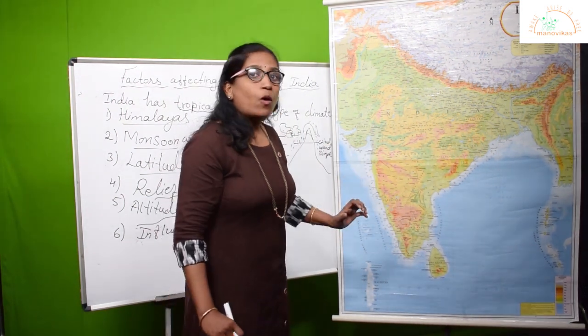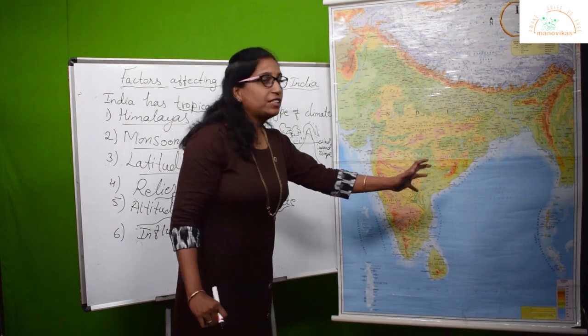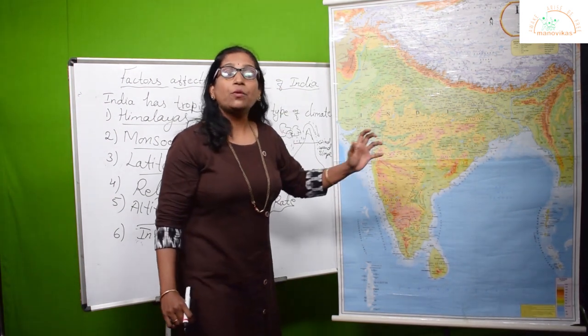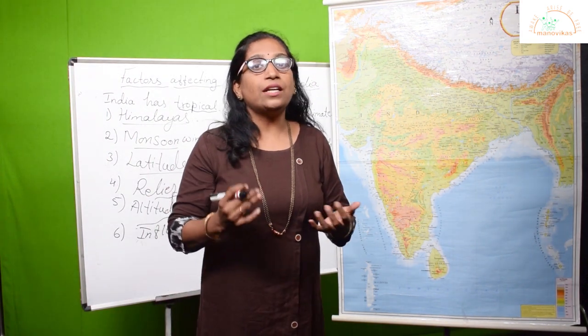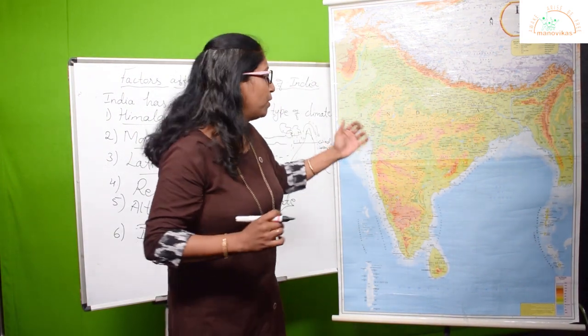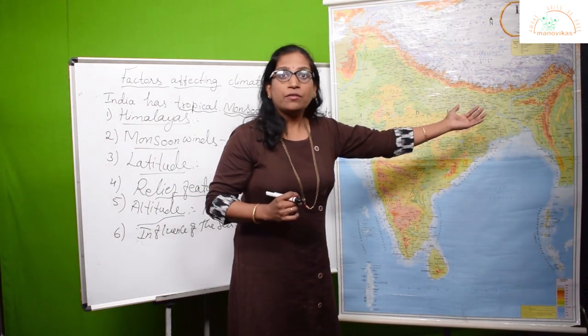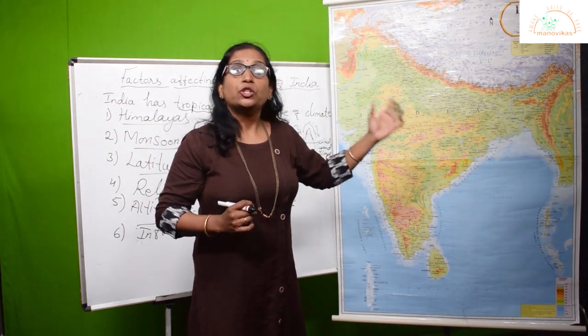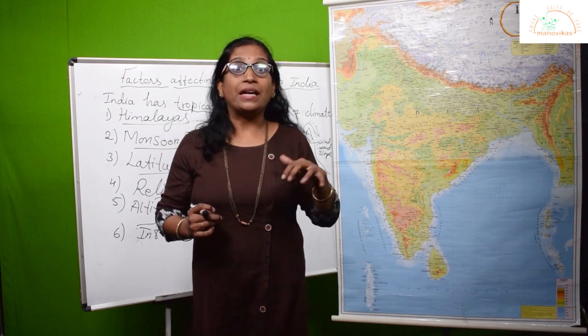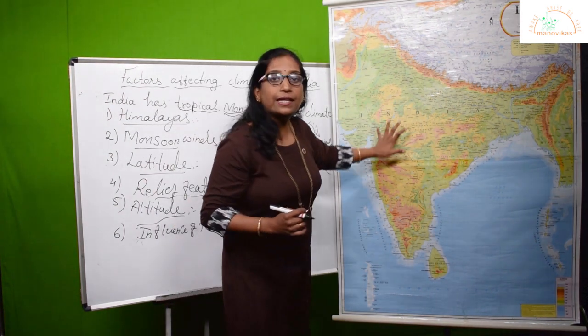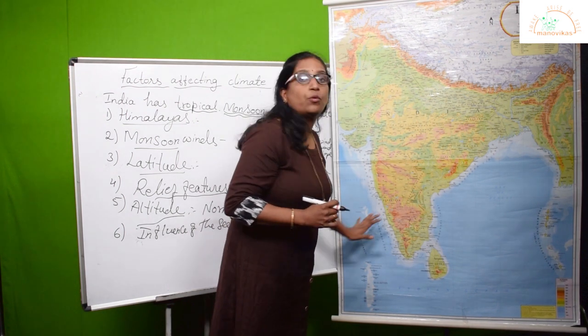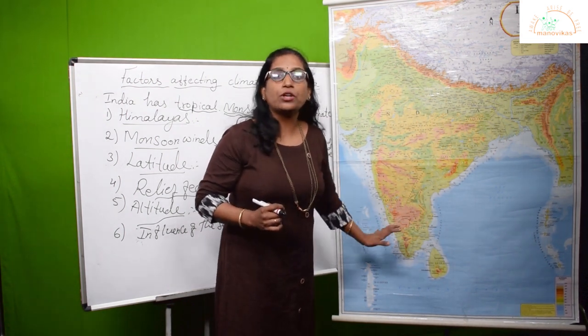Now, because it has a strong effect of the sea surrounding, during the summer season in India, when temperature starts rising, when the sun shines on the Tropic of Cancer, because the Tropic of Cancer is passing through India, 23.5 degrees north, we'll start receiving maximum temperature. When this temperature rises, India gets intensely heated up, and also the surrounding seas or the surrounding water bodies.